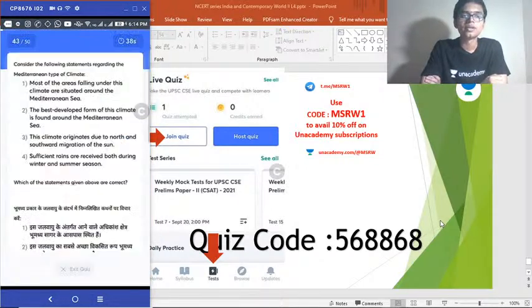Question number 43. Consider the following statements regarding Mediterranean type of climate. A question from climatology. Okay. Statement number 1. Most of the areas falling under this climate are situated around Mediterranean Sea. 2. The best developed form of this climate is found around Mediterranean Sea. 3. This climate originates due to north and southward migration of sun. 4. Sufficient rains are received both during winter and summer season. Select the correct answer.